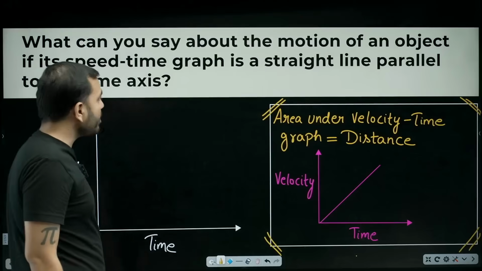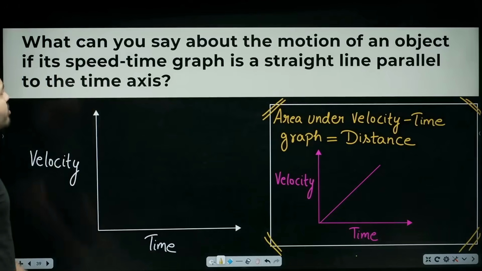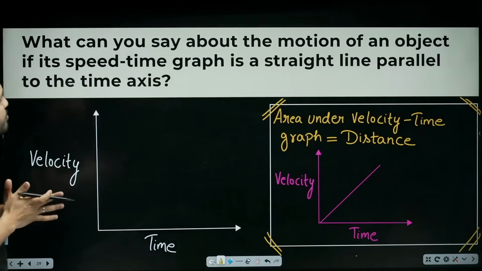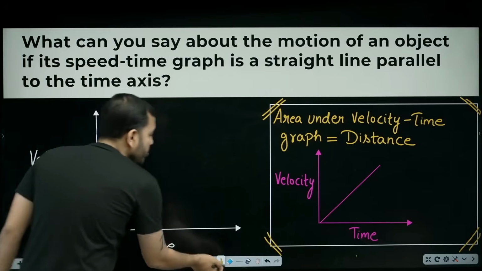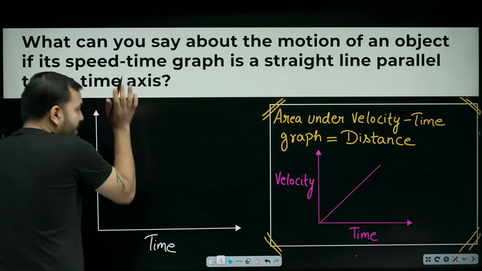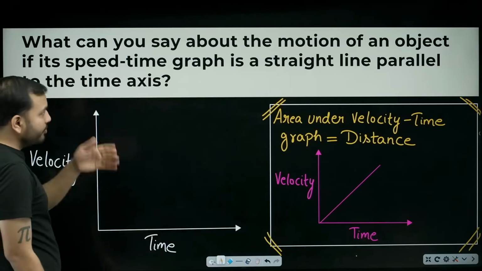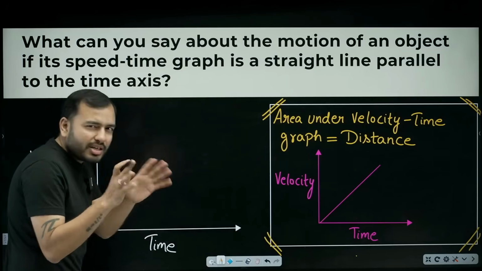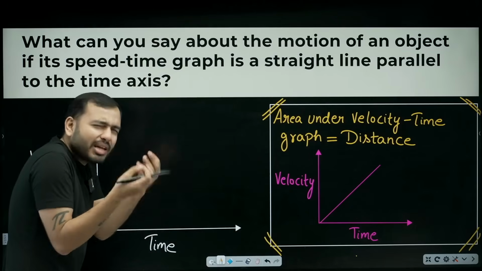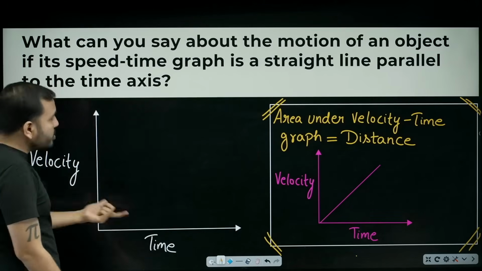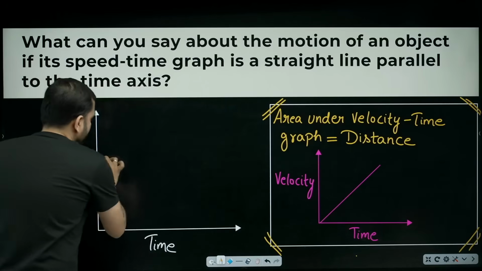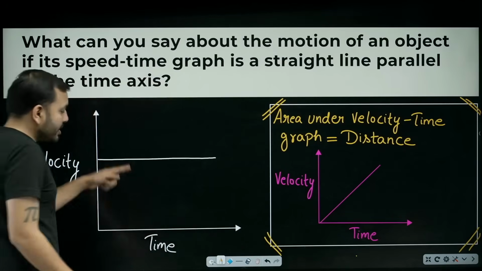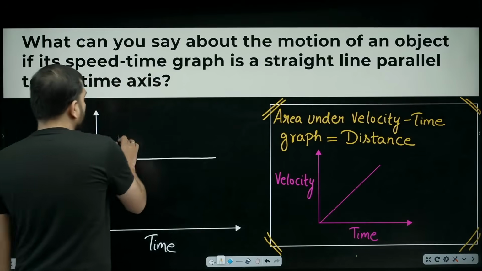So, question. What can you say about the motion of an object if its speed time graph is a straight line parallel to the time axis? This is speed time, right? Now here velocity and speed we are considering almost the same. We actually shouldn't, but in our syllabus we will take them as the same. Velocity time graph, a straight line parallel to the time axis. But a straight line parallel to the time axis, then what will its slope be?